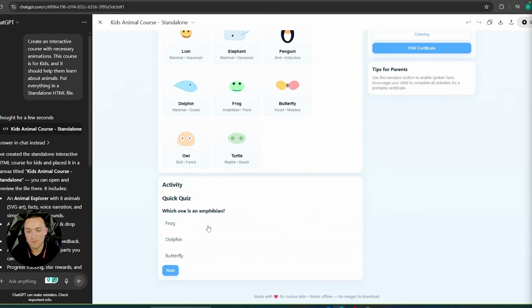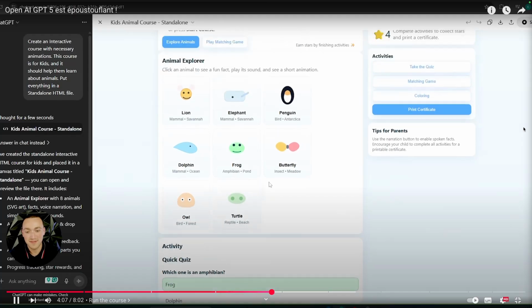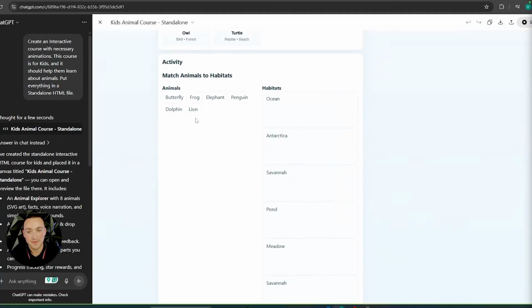And if I created this manually, it might take around 2 days. This model is actually next level. We also have some matching games in this course where we can drag and drop these answers into the correct brackets. Now, let's try to make an advanced science course for high school students.